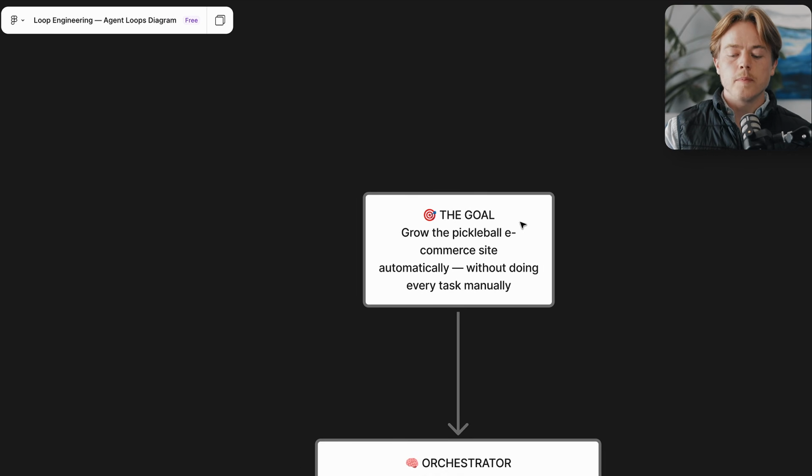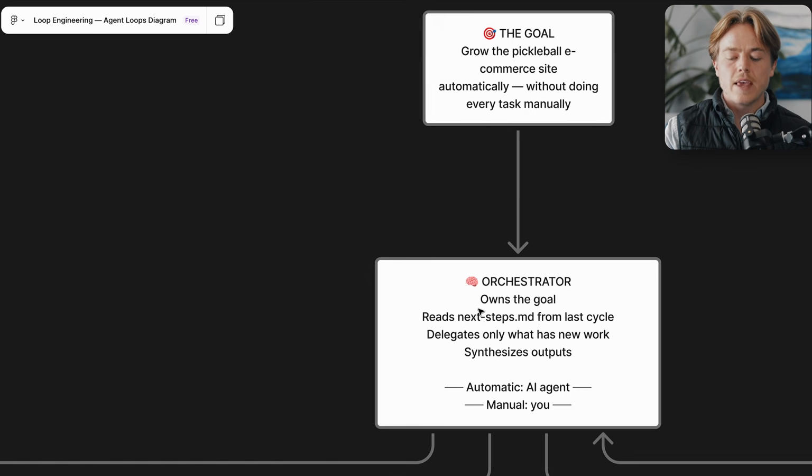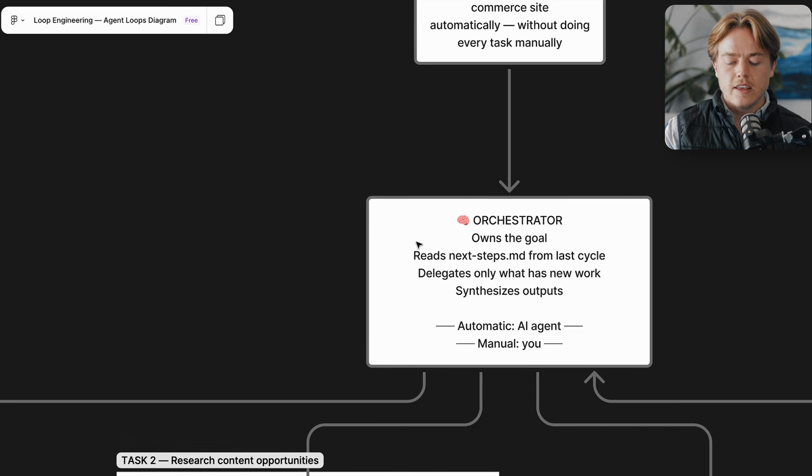So the goal is grow the pickleball e-commerce site automatically without doing every task manually. Now we have our orchestrator agent. They own that goal. They read this next steps file. You can kind of ignore this for now, but it's basically telling us what to do as we loop through things so we get better. It delegates and then synthesizes outputs. Now, the most automatic way to do this is to have an AI agent be the orchestrator. And we will have that.